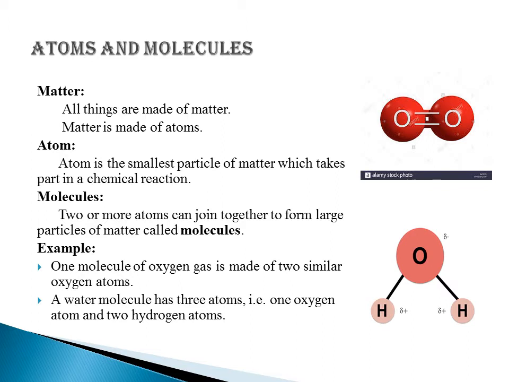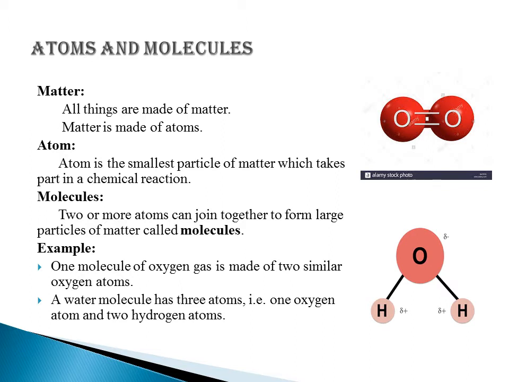We see many things around us. Some are big and some are small. All these things are made of matter, and matter is made of atoms. So what are atoms? An atom is the smallest particle of matter, a small entity which makes everything around us. And this particle takes part in a chemical reaction.